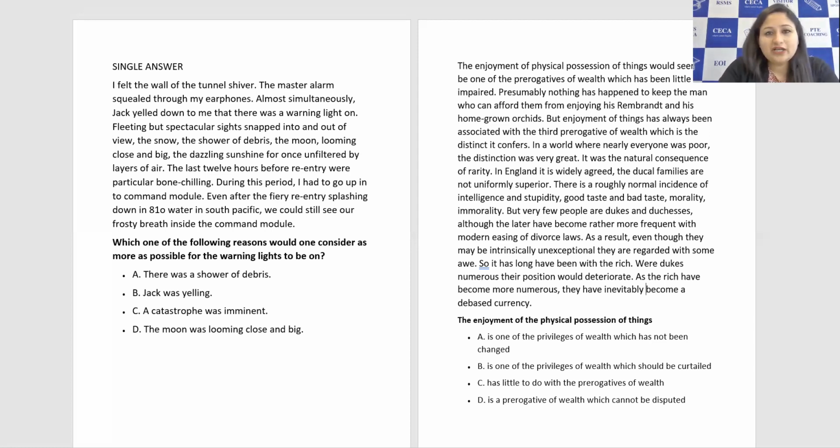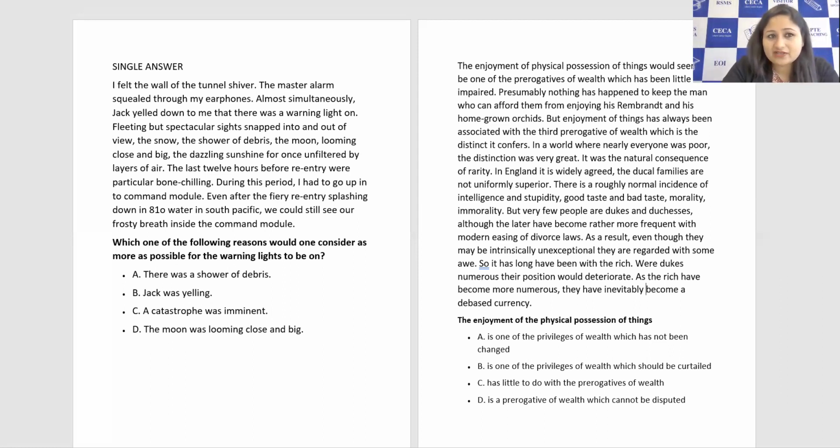So you see here, B option is out now, we are left with three, and out of that, shower of debris and moon looming big and close, they are saying as the beautiful view, right? They have not said that it could be the reason for the warning lights to be on, right? So that's how we are left with only one, a catastrophe was imminent.